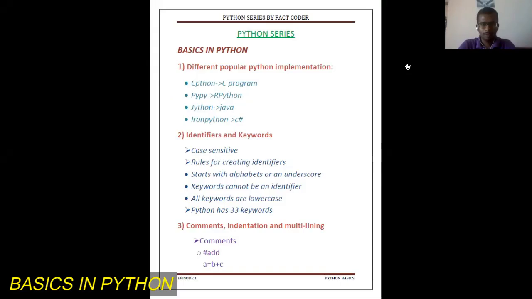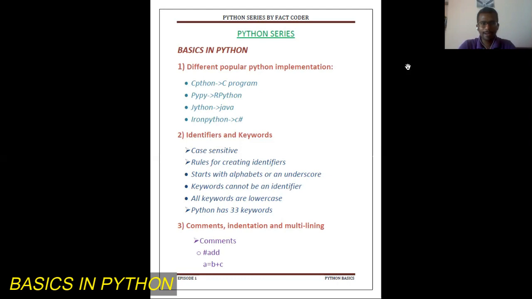There are totally four different popular Python implementations. First is CPython, second is PyPy, third is JPython, fourth is IronPython. CPython is implemented using C. PyPy is implemented using RPython. JPython is implemented using Java and IronPython is implemented using C Sharp.